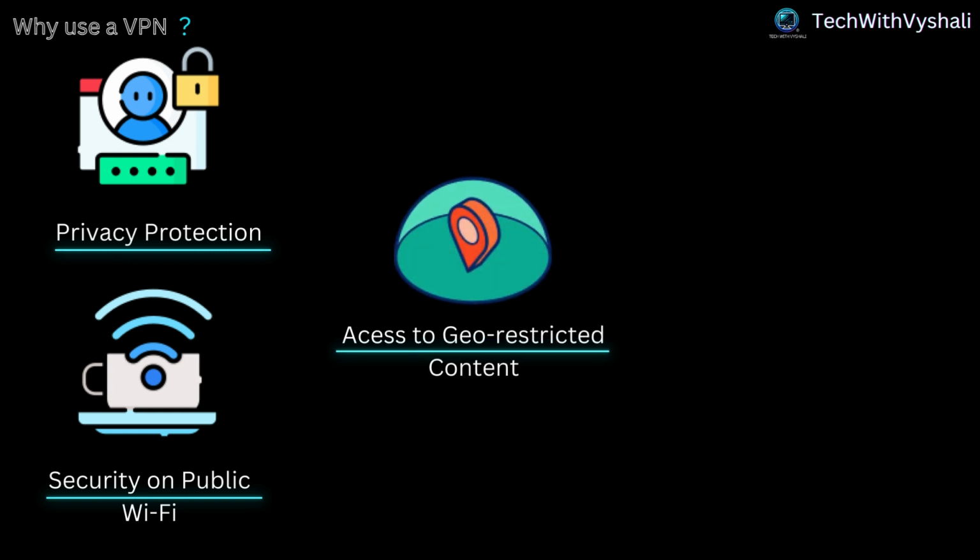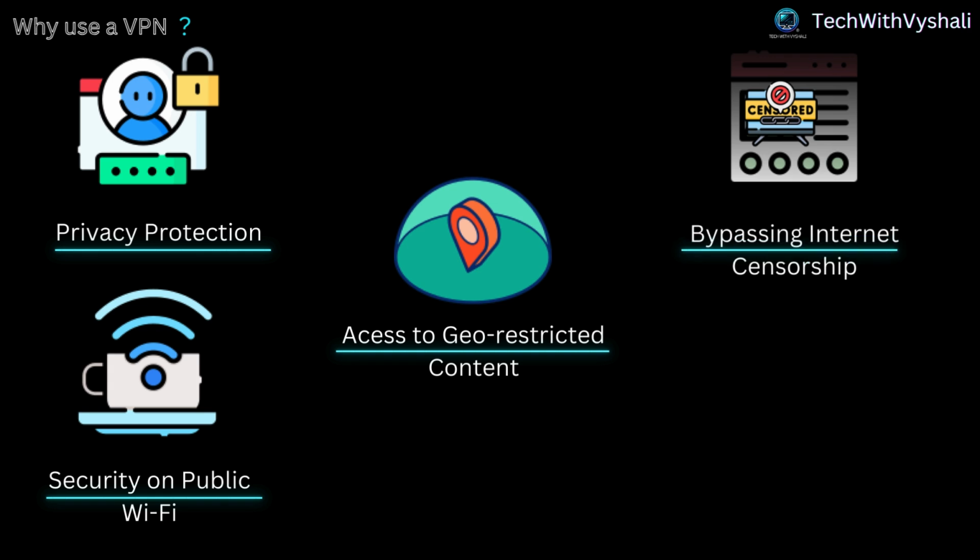Access to geo-restricted content. Many online services restrict access to content based on your geographic location. A VPN allows you to bypass these restrictions by changing your IP address to one from a different region.